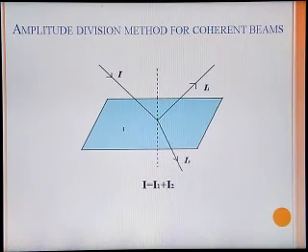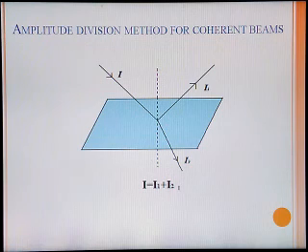In this, suppose this is a glass film or a glass chip on which the normal is drawn in this way. A light beam of intensity I is incident on it. It is partly reflected, giving a beam having intensity I1, and partly transmitted or refracted, having intensity I2. It is observed that the intensity I is equal to I1 plus I2, so the intensity I of the incident beam is distributed as a reflected beam and a transmitted beam.